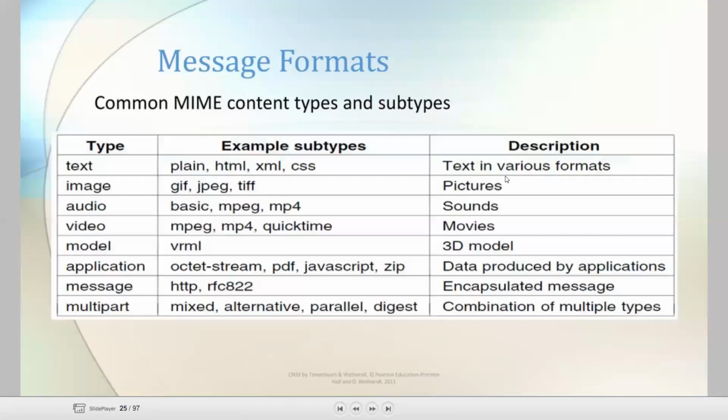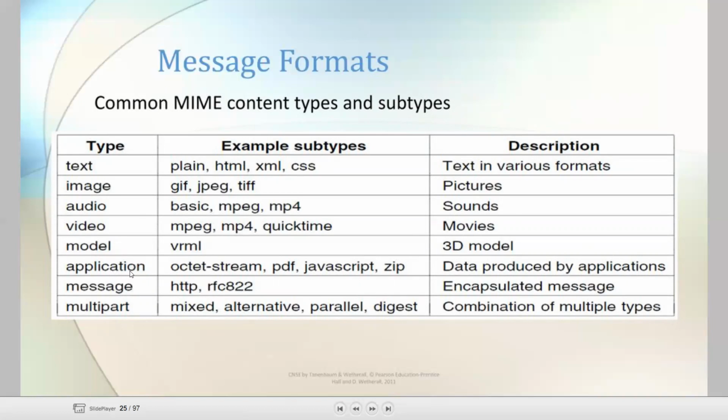These are for pictures. Audio, basic audio, MPEG, MP4, MP3, etc. These are used for sounds. Video, MPEG, MP4, QuickTime. These are used for movies or video files. Next, VRML. VRML is used for 3D models.